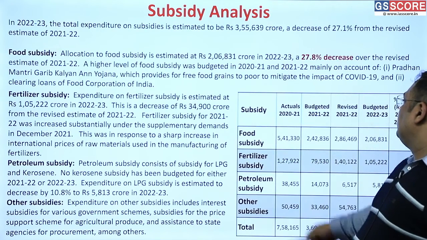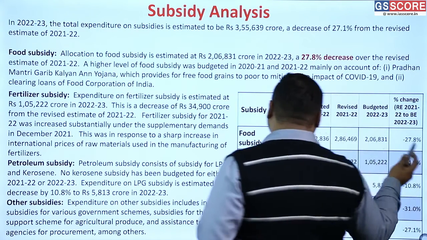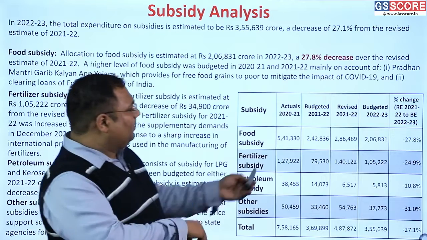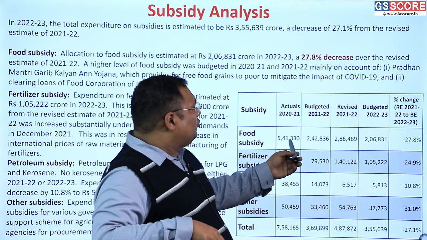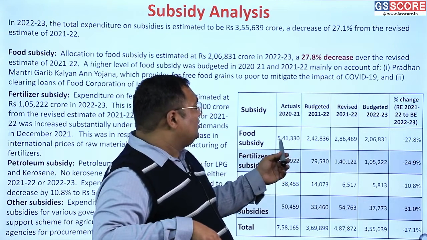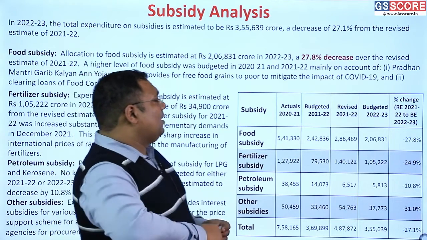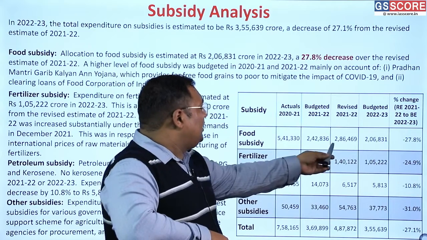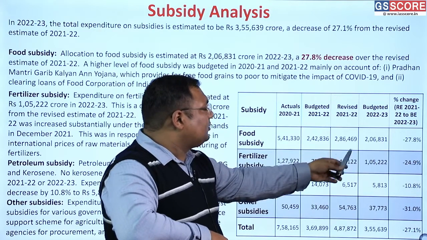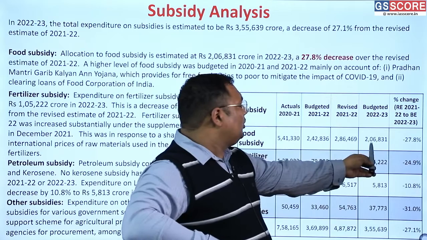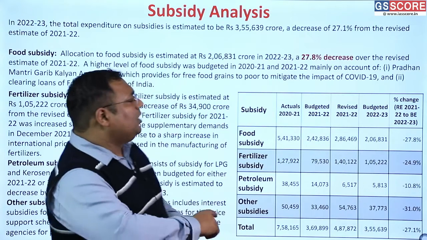That also had an additional impact on the subsidy. So we can see here the food subsidy. In 2020-21, we spent 5,41,000. Okay. This year we spent 2,86,000. Next year we plan to decrease it to almost 2,06,000.